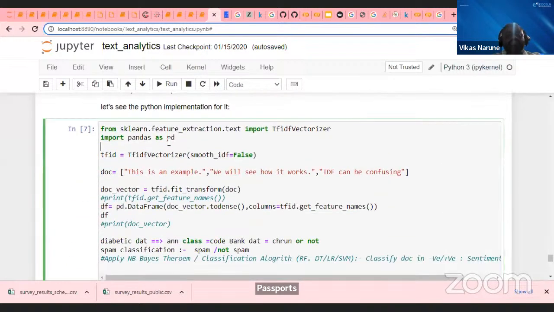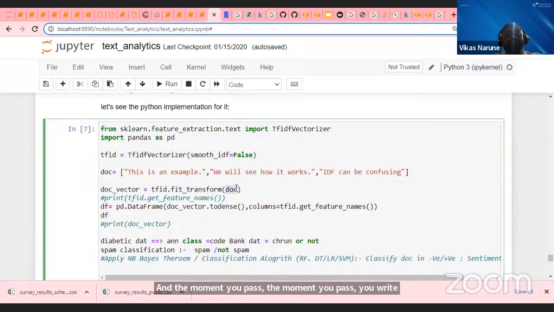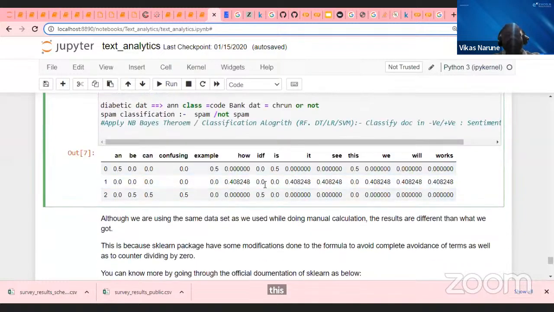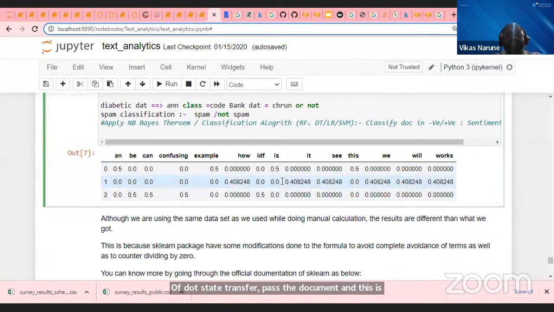How to implement this? Simple. From sklearn feature extraction, import the TF-IDF vectorizer, and within this vectorizer pass your documents. Then you write tfidf.fit_transform and pass the documents, and this is what appears. See here, the numbers are appearing. Whatever example sentence I have passed, it has created the numbering system along with the weightages, the TF-IDF scores. Now what will happen next?